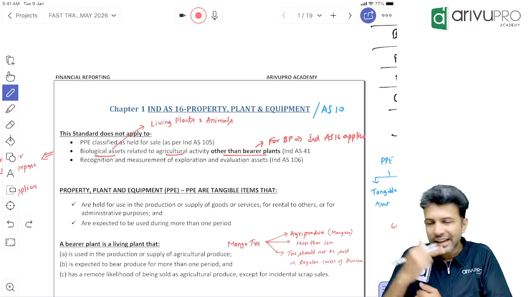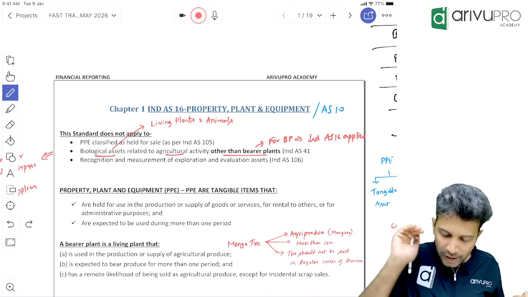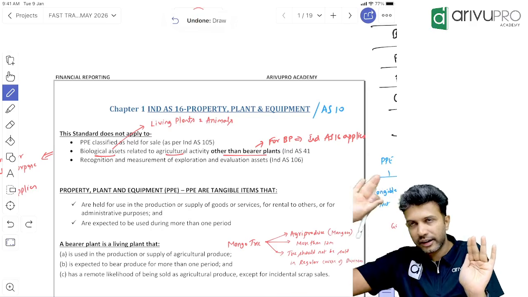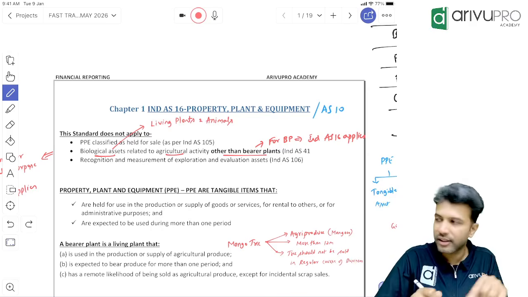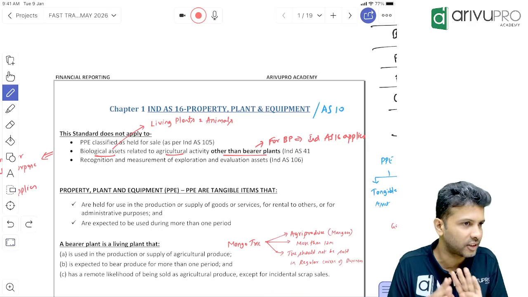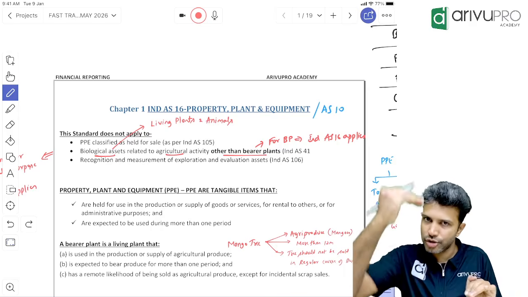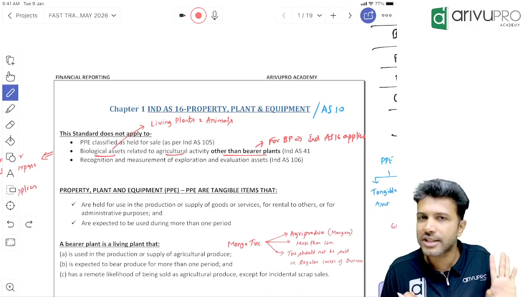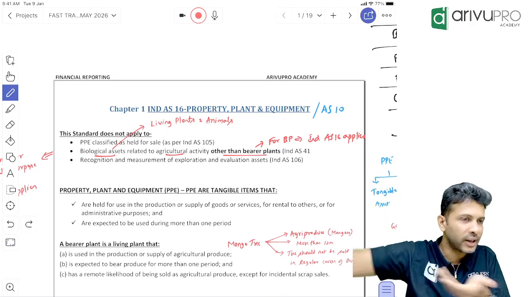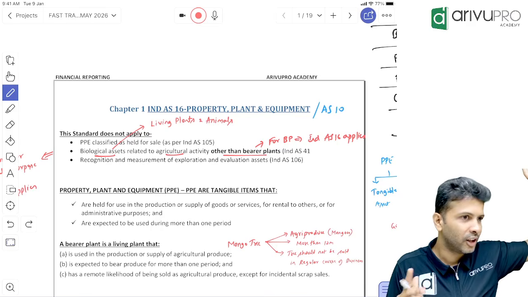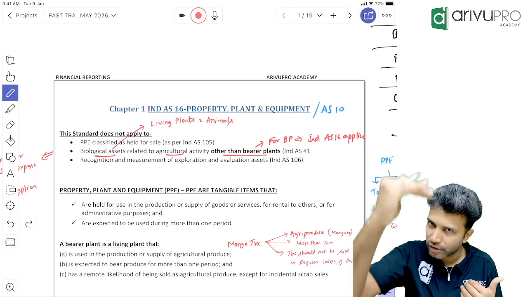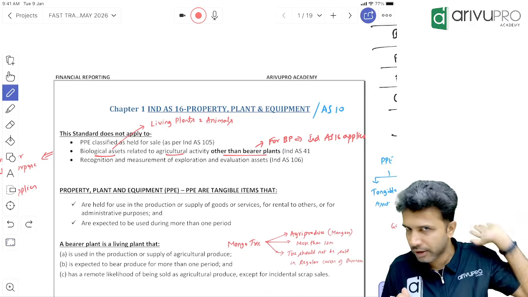Now, many IND ASs are interconnected. I am starting with IND AS 16 because it is connected with IND AS 38, IND AS 40. This standard is linked with 4 or 5 standards. Hence, I'm starting this session with IND AS 16. Recorded students, please follow the same order and do not change it, because when I go to consolidated financial statements or financial instruments, I'll say we have done this in IND AS 16. If you change the order, you may not know what we have discussed.